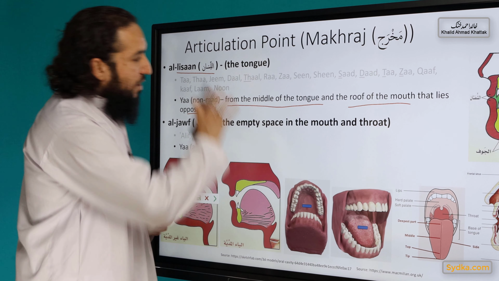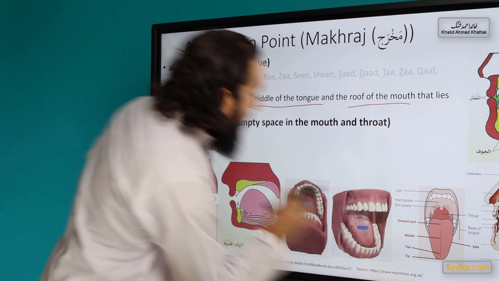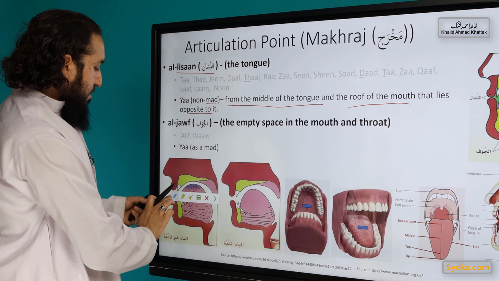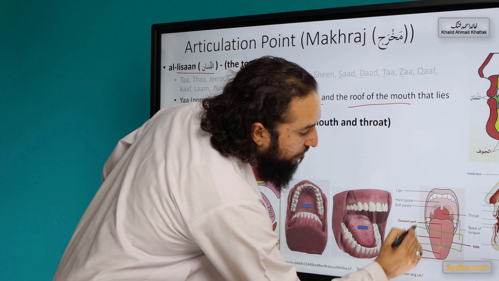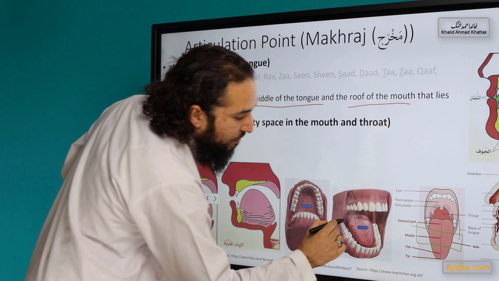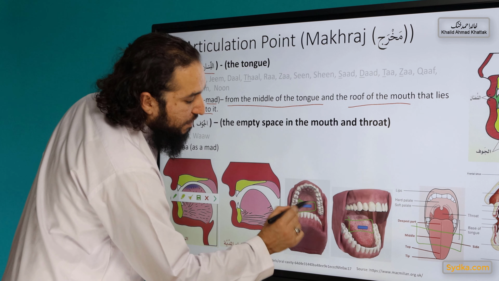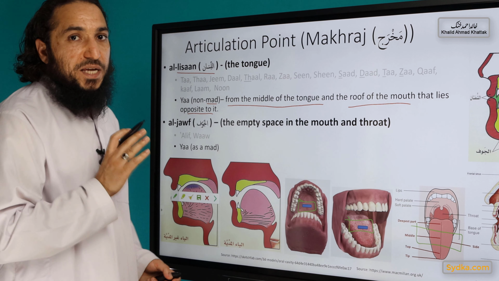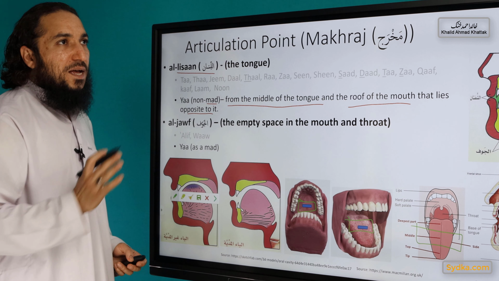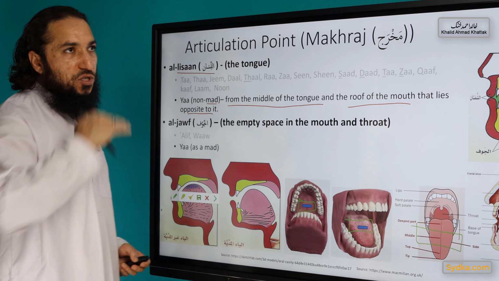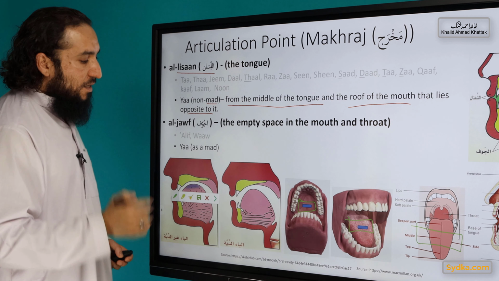Okay, so let me explain the top part first. This is the middle of the tongue, and what lies opposite to that. So that's when we are pronouncing ya as a consonant, not a vowel. For example, I. The middle of the tongue touches the roof of the mouth opposite to the middle of the tongue. Okay, that's I.